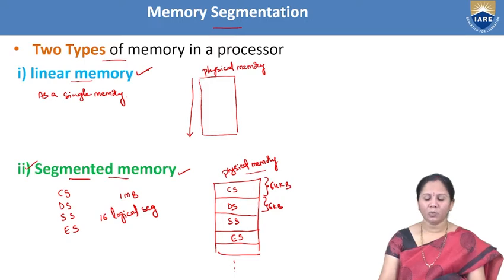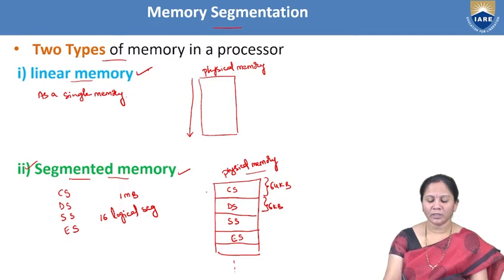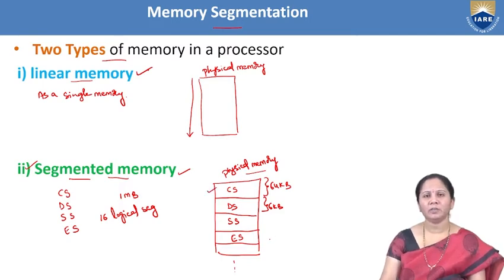Now, what is the main advantage of having this segmented memory? In the code segment, the information related to the main program will be stored. In the data segment, the information other than the program, whatever is required, will be stored. Data segment and extra segment are both the same. Coming to the other segment, the stack segment: in this stack segment, the stack related information will be stored.